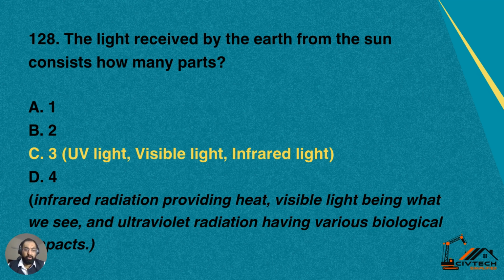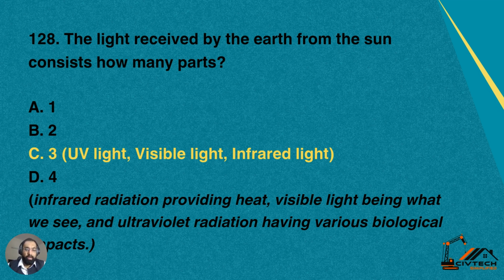The earlier literature also reflects two parts, but the latest research shows that these three parts reach the surface of the earth. Options available were 1, 2, 3, or 4. So yes, I will recommend option C, which is 3.